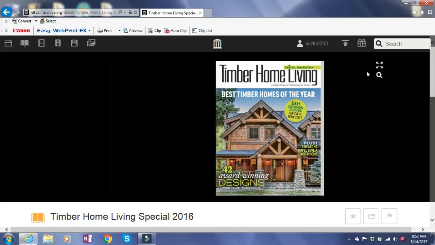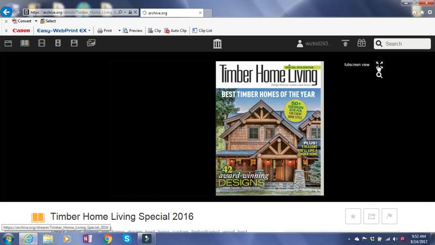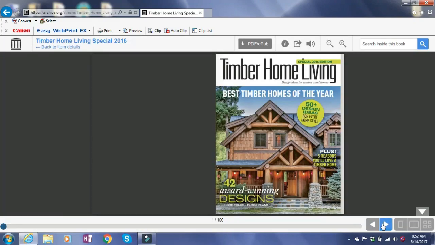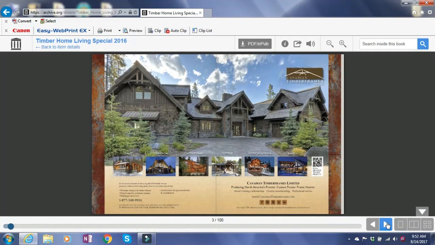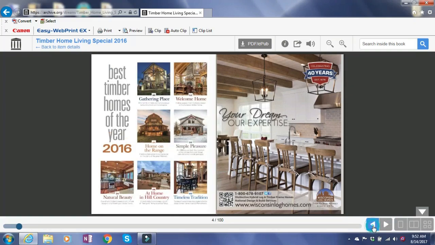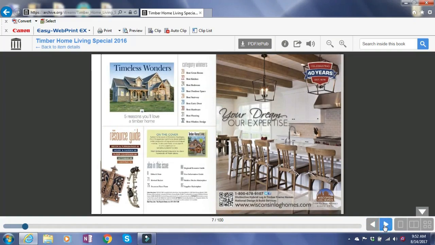Okay, so it's loaded it up. Now there's a couple different ways that you can actually read this. We could expand the screen to see this full screen view. So I'm going to click on that once. And you could read the magazine just from your computer system at home, your desktop, by just paging through it, by hitting these keys here.